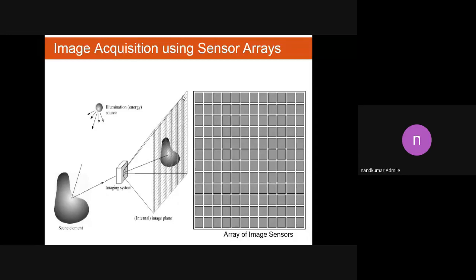So we can miss some part. To capture 100% of the image, we can use a sensor array. That is called image acquisition using a sensor array. Have you understood how we can use these three types? As it is completed, again we can summarize it. The basic aim of the sensor array is that if we have to capture